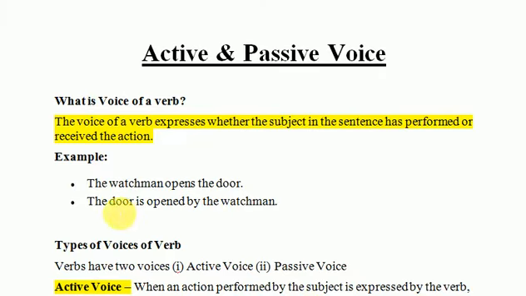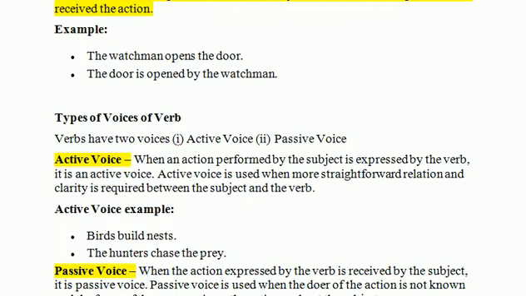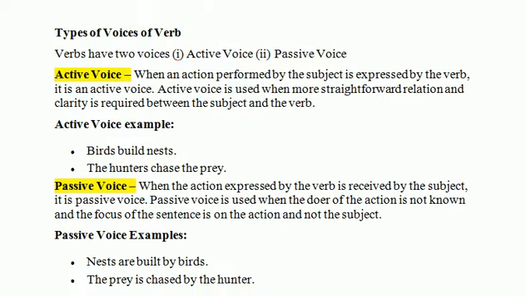Whereas in the second sentence, the door is opened by the watchman. Here we see that the door, which is the subject, is the receiver of the action. Therefore, that would be the passive voice. Hence we come to know that there are two types of voices of verb, which are the active voice and